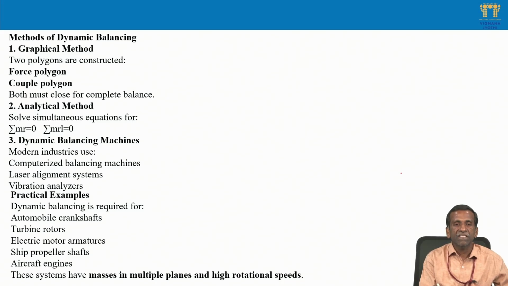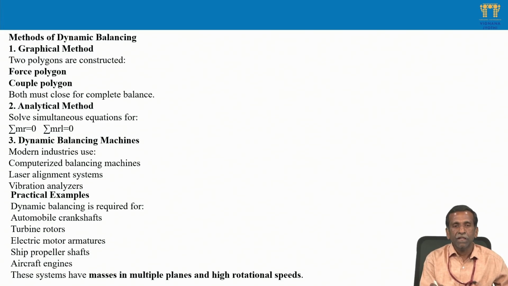So I think you are able to understand how to do dynamic balancing when balancing is not already existing. In the dynamic case, here also we will see different approaches. In the graphical method, apart from the force polygon, we need to draw a couple polygon also. Then we will see whether they form closed polygons or not, both the force polygon and the couple polygon. As we have seen in static balancing how to draw the force polygon, each force we take tail and head direction with reference to a reference line. Like that, couples also we need to take and draw the couple polygon. Both must be closed for complete balance.